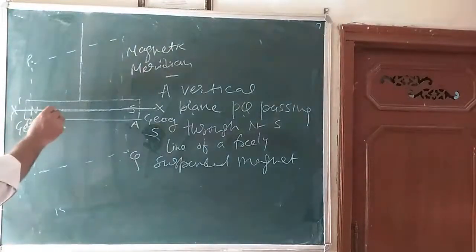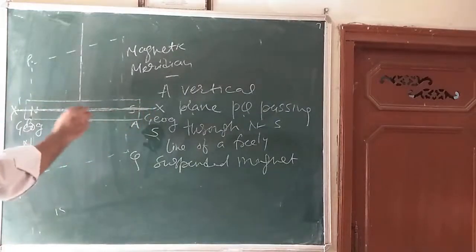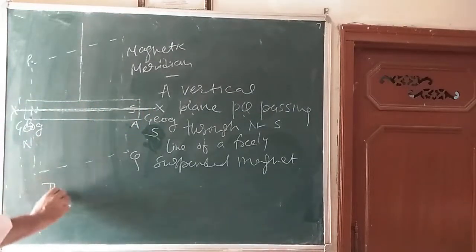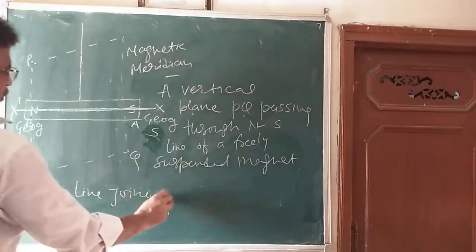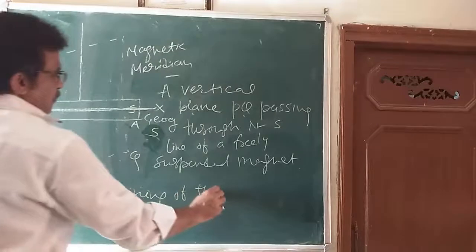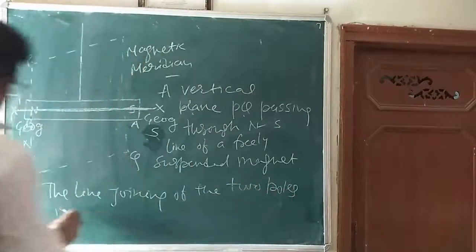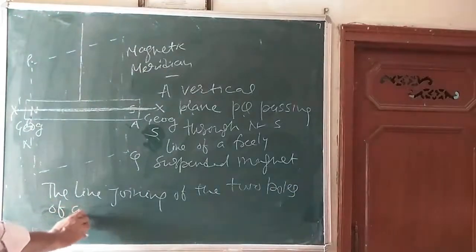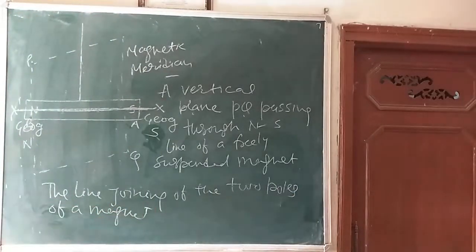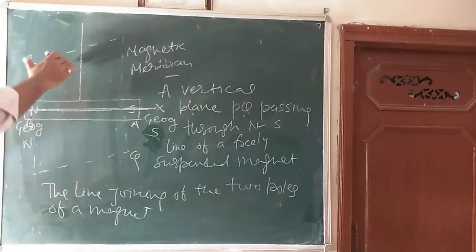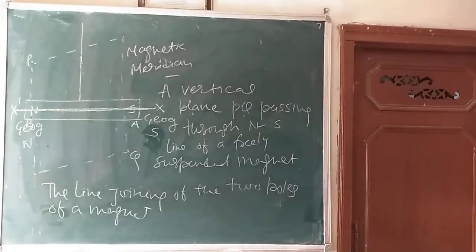Write down the definition of magnetic axis: the line joining the two poles of a magnet. We can see like this. And the vertical plane passing through the axis of a freely suspended magnet is called the magnetic meridian.